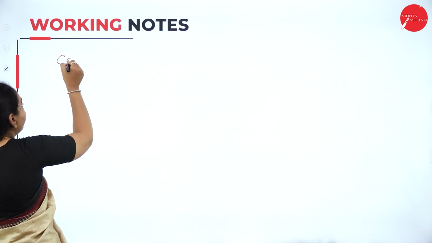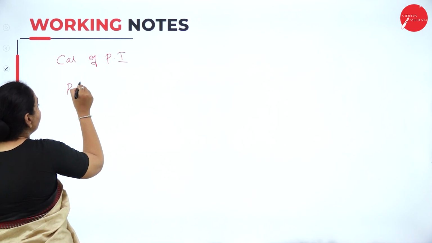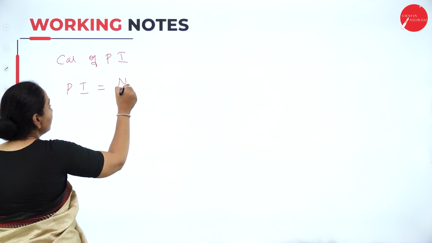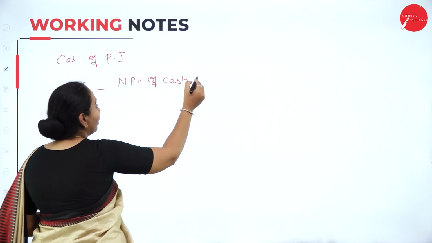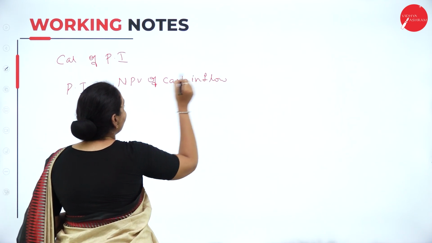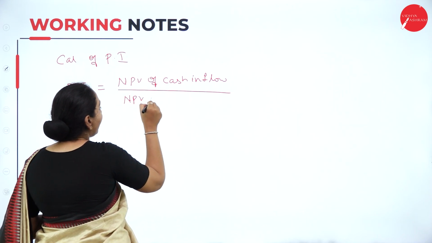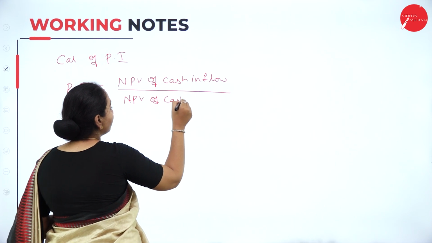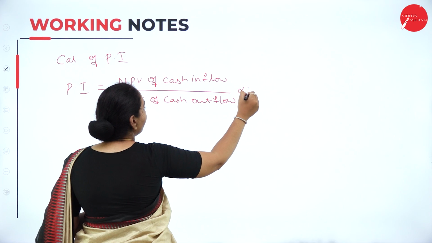Next we'll calculate the profitability index. The formula is equal to the net present value of cash inflow divided by the net present value of cash outflow into 100.